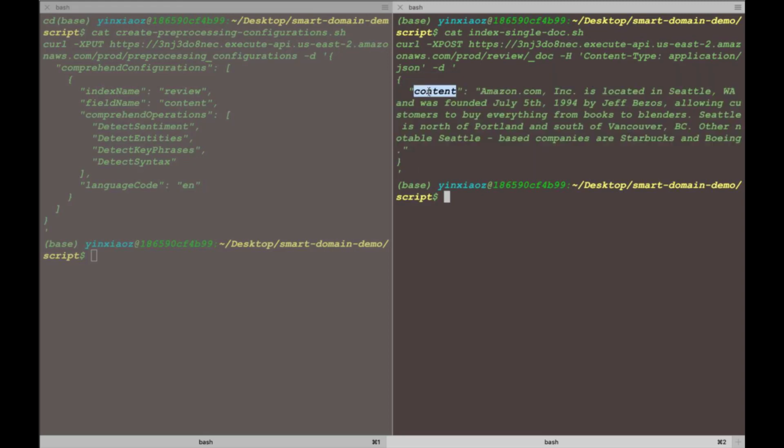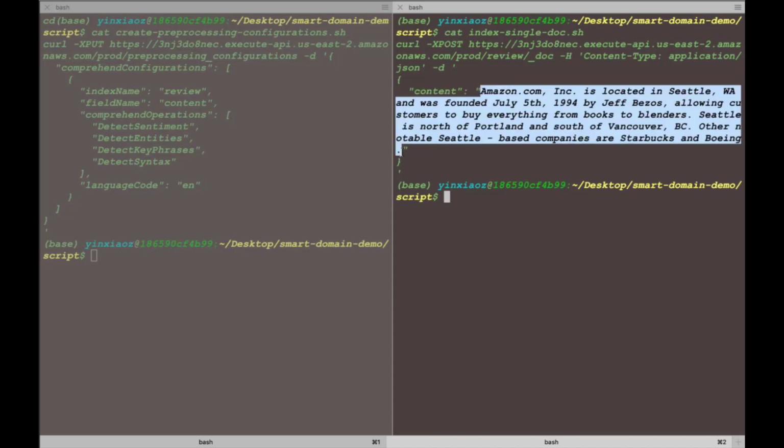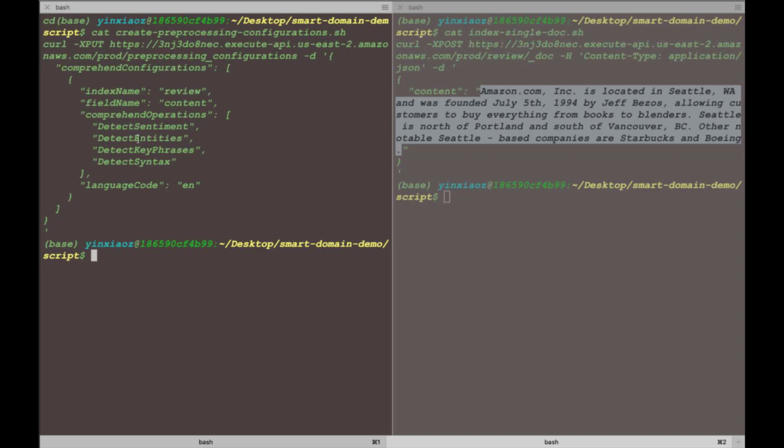And I would like to get the document insights for detect sentiment, detect entities, detect key phrases, and detect syntax. And the language code for this document is English. You can find other language codes on our solution page.